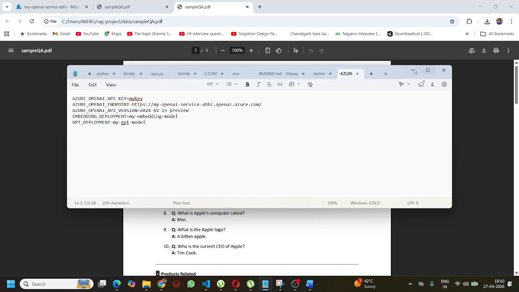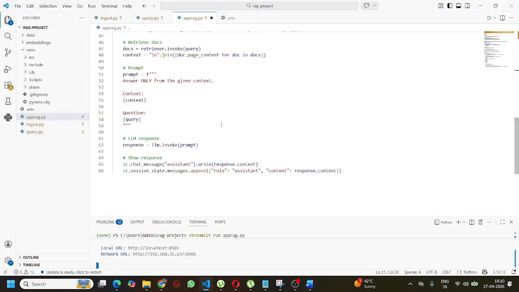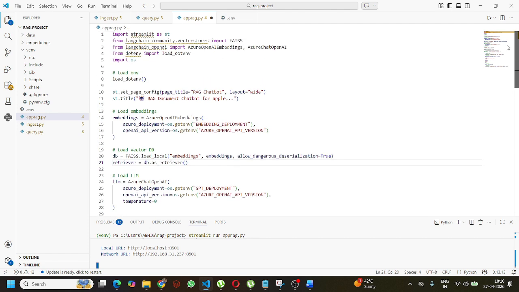All these things are required, so always use these in your application. These are the things which we are using in the Node ENV. In the Node ENV, you can see at the start, for example the embedding deployment, we are getting it from the ENV file, Azure OpenAI version, and all these things.